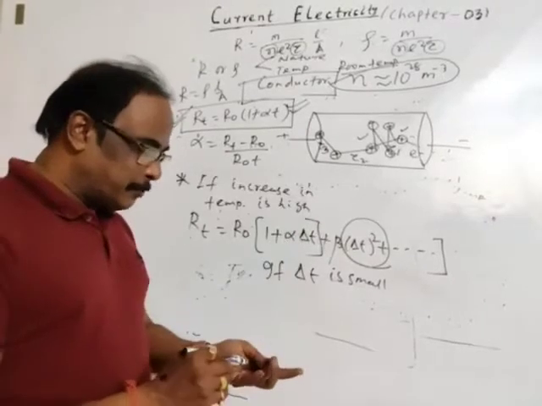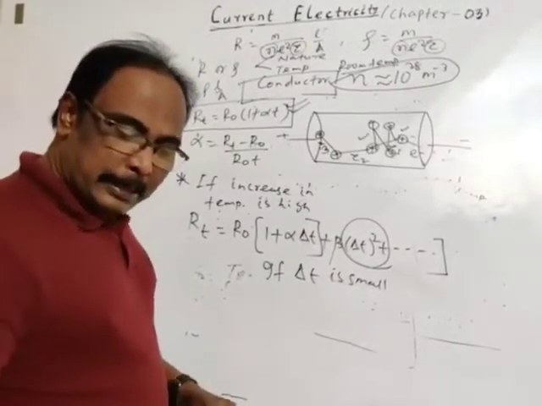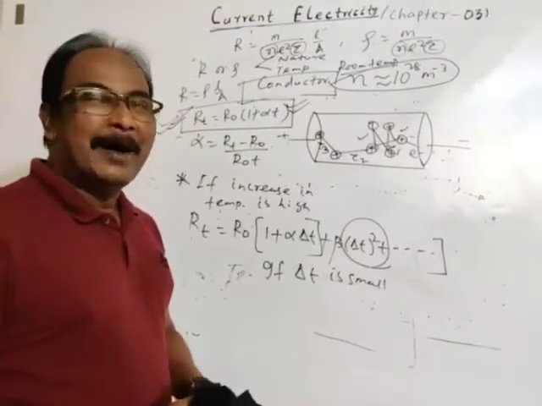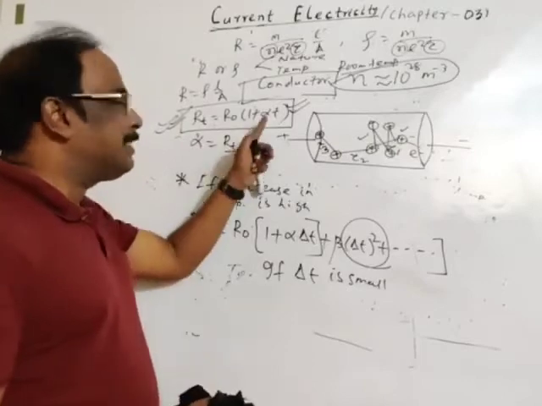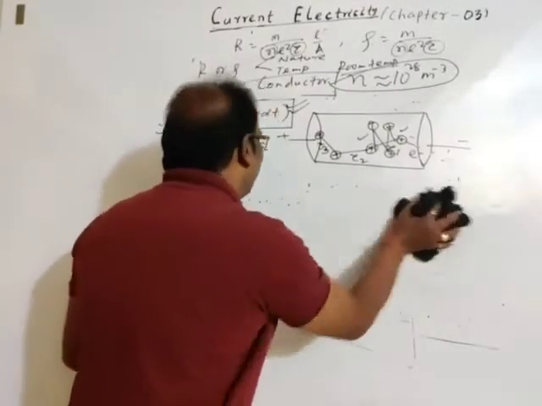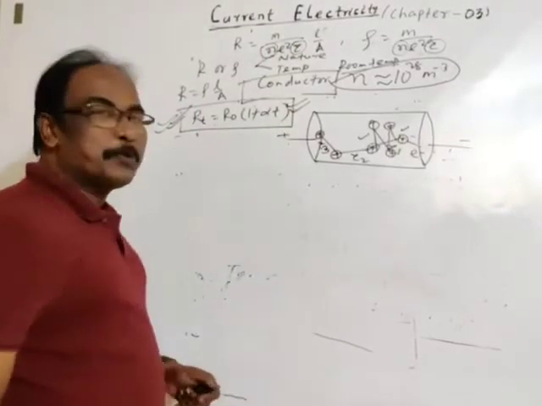So remember this formula. Now we will discuss what is the relation of temperature coefficient of resistance with temperature. Okay. Very important and useful discussion.